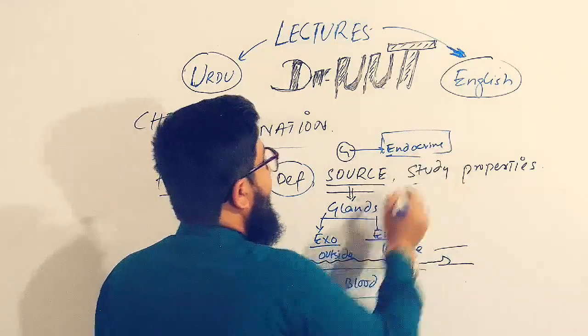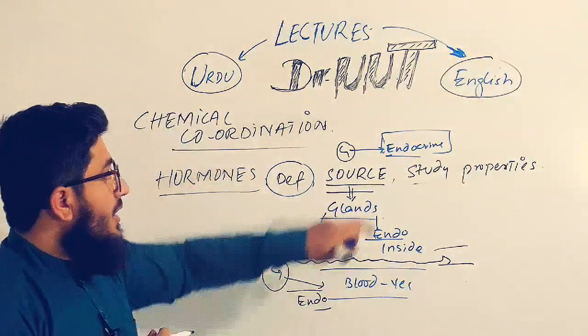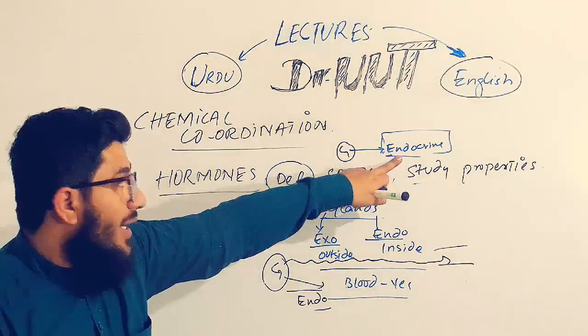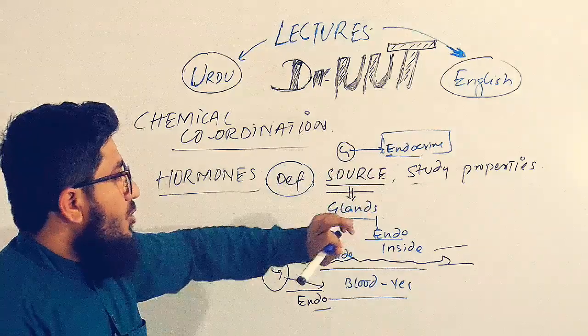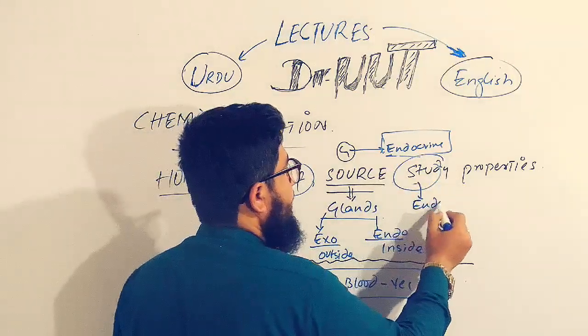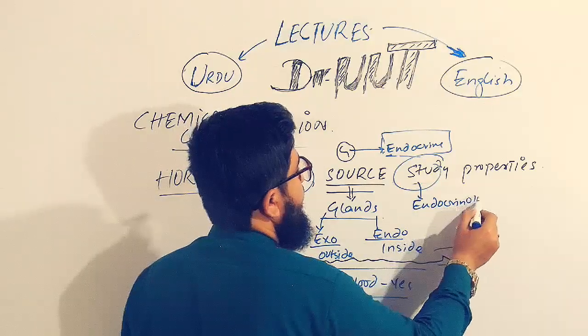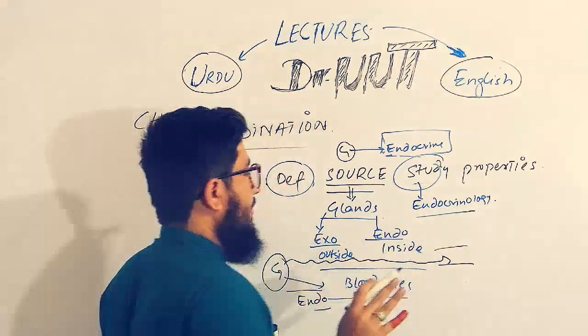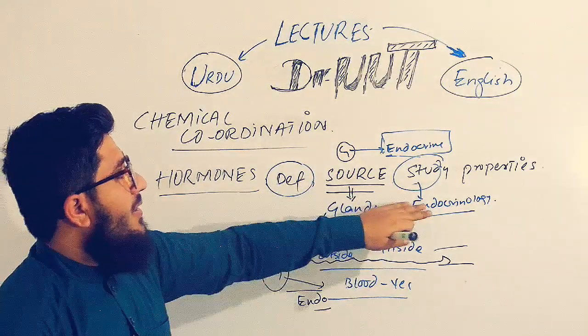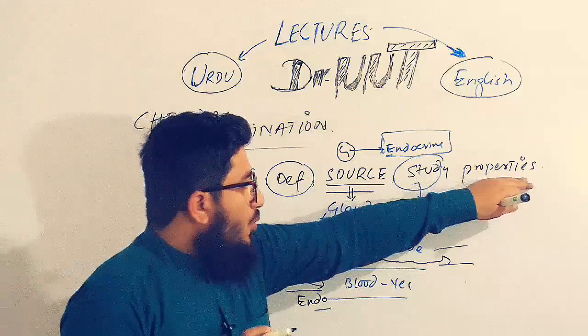So now you have the understanding of endocrine glands: these are the glands which secrete into the blood vessels. Endocrine, inside. Okay. Then the study is given the name endocrinology. That's it, very simple. Definition, source, endocrine, exocrine, study, endocrinology. Now we move towards the properties.